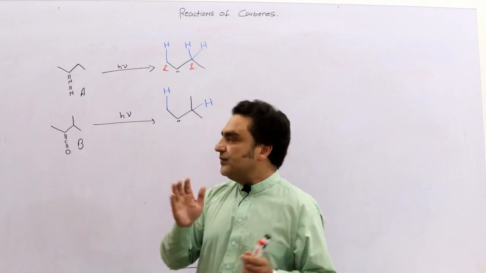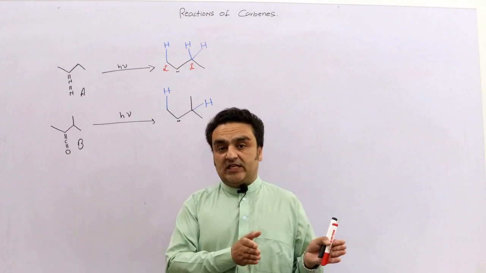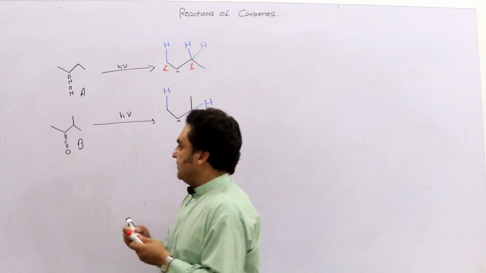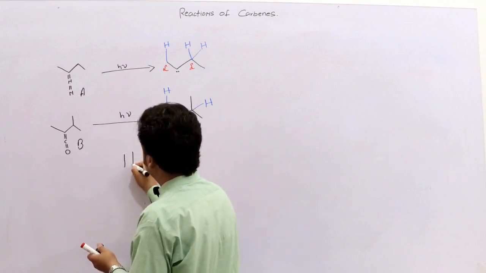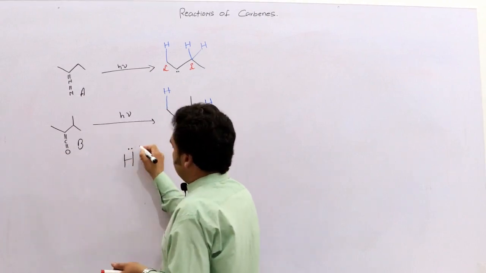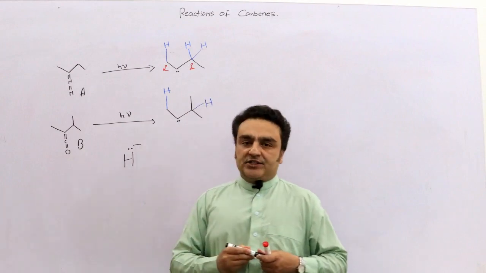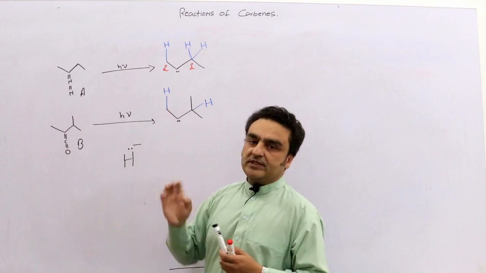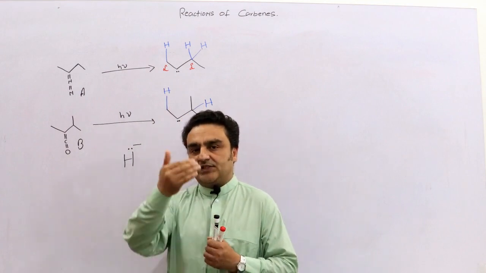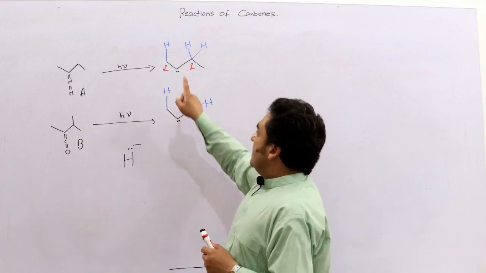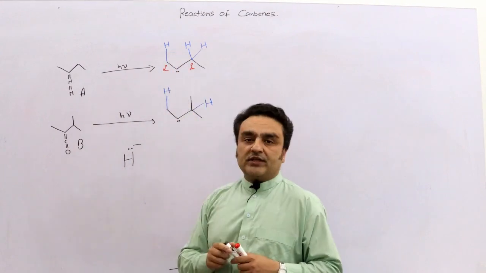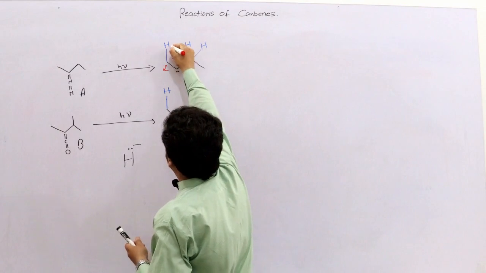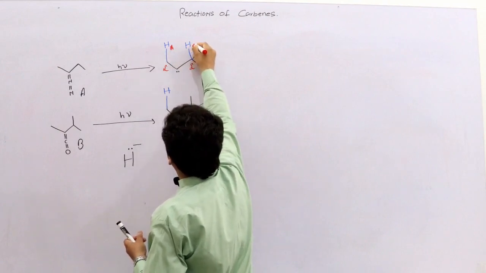So that hydrogen which moves along with its bonding electrons, or hydrogen H negative, when it is moving, is called a hydride. So a hydride should shift just because of the carbene. Carbenes are very electrophilic, as we discussed previously. So which hydrogen do you think will shift? This hydrogen, hydrogen HA, or hydrogen HB.